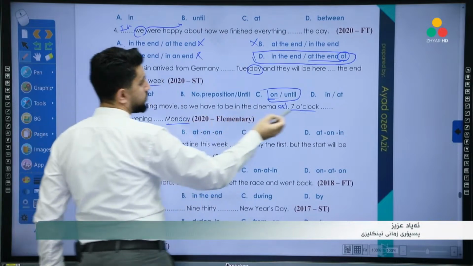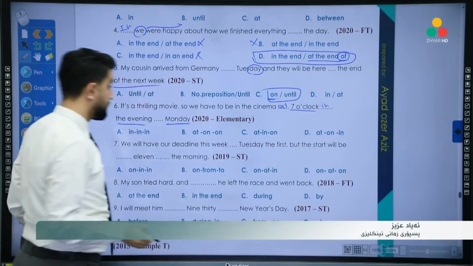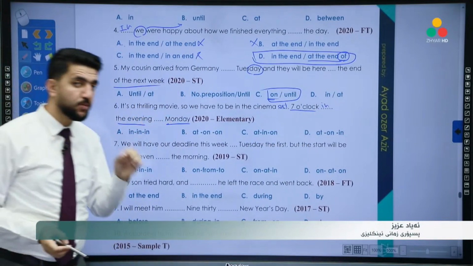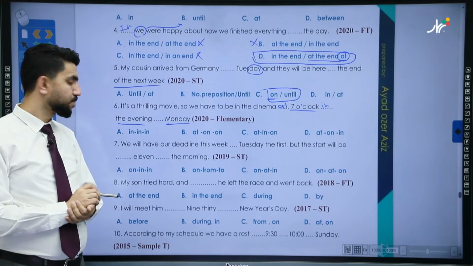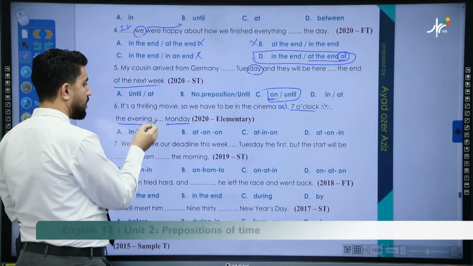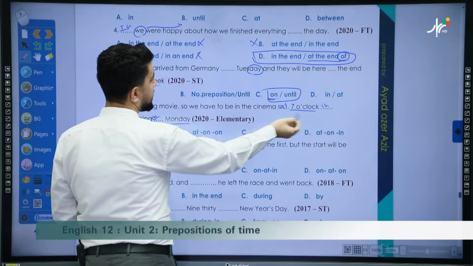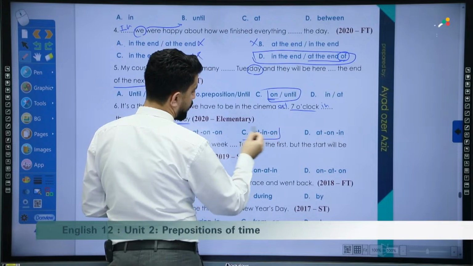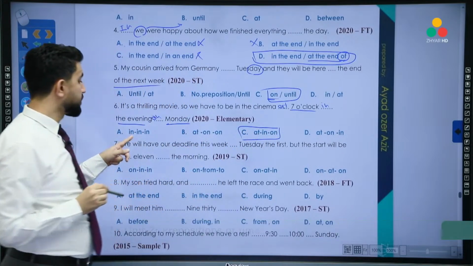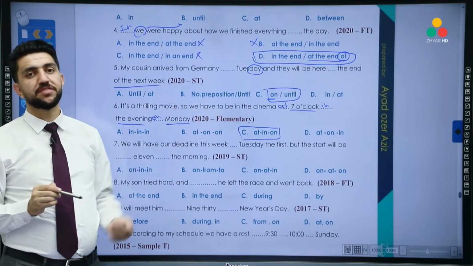With part of the day we use in the evening, right? Very good. What about when we have the word day? We said when we have the word day, what do we use? Well done. We said we use on. Let's see. Do we have at, in, on? Yes, at, in, on. Very good. Why is this one wrong, in? Can we use in with time?